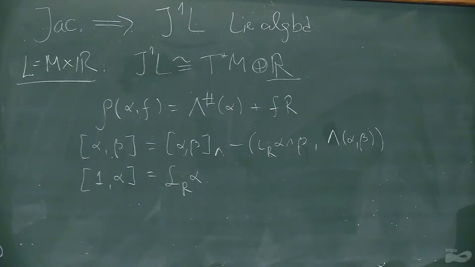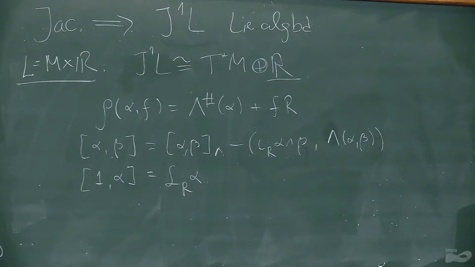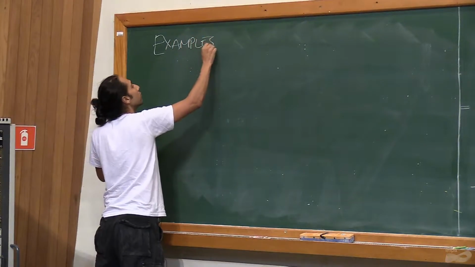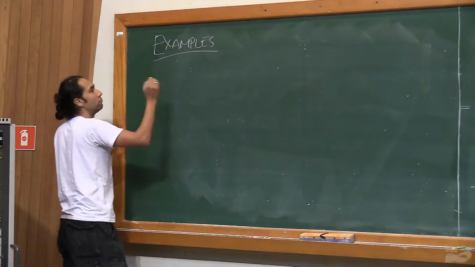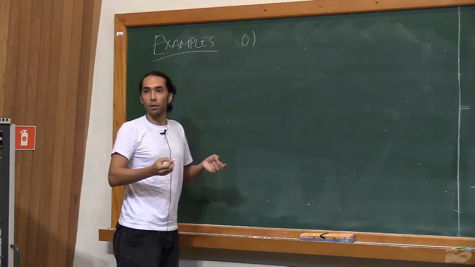examples so that we have them there and we can revisit them later on. So the zero example is going to be the zero Jacobi structure.